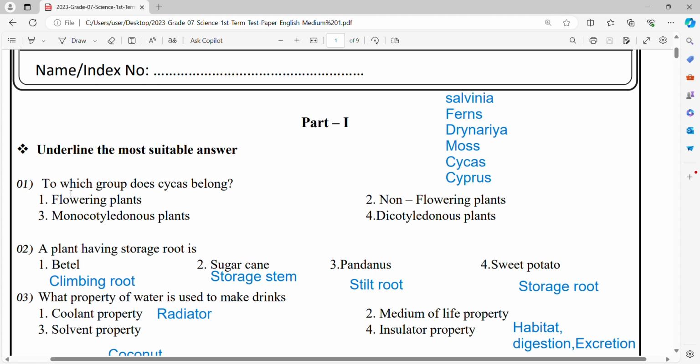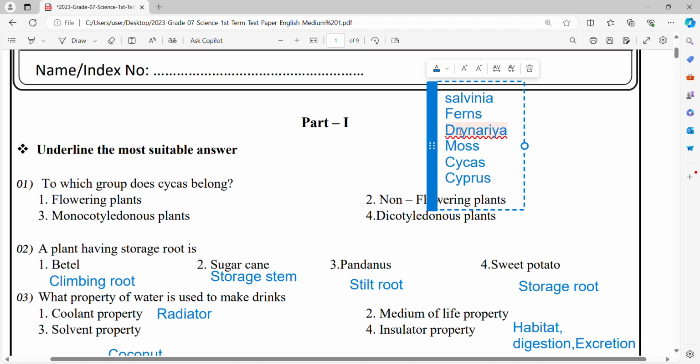So, all the plants can be divided into two: flowering plants and non-flowering plants. There are some non-flowering plants we have to remember: Salvinia, Ferns, Dryopteris, Moss, Cycas and Cypress. So, Cycas is a non-flowering plant.